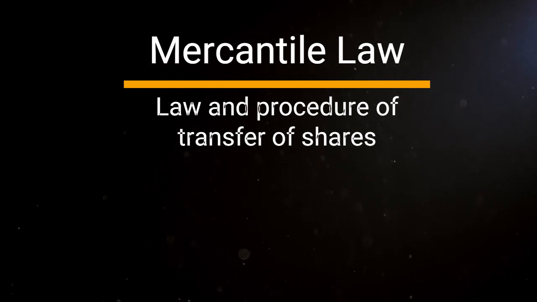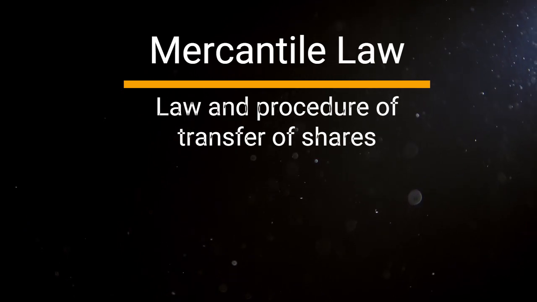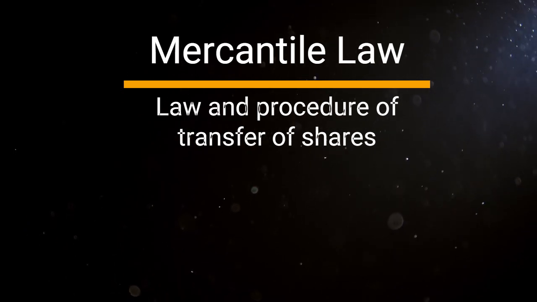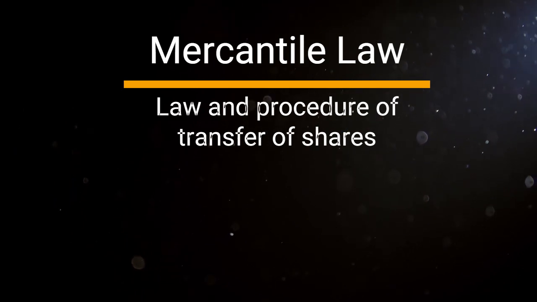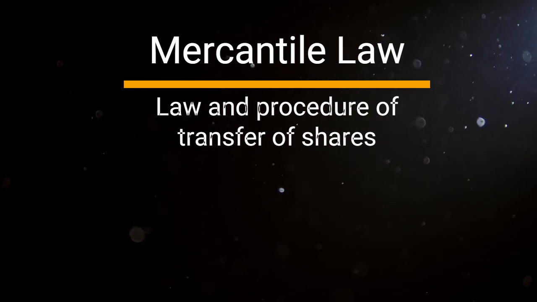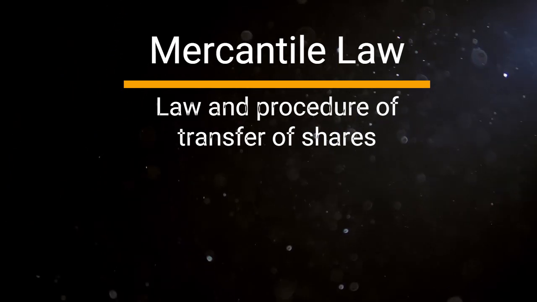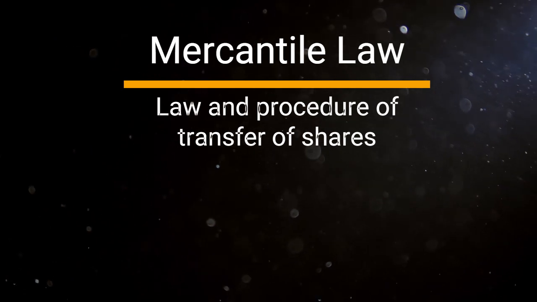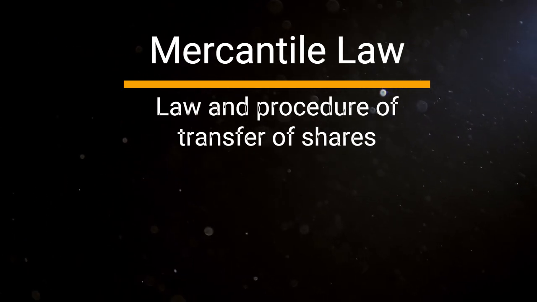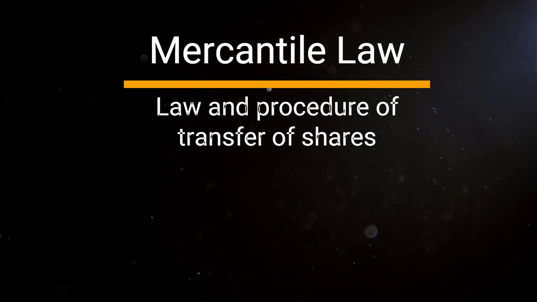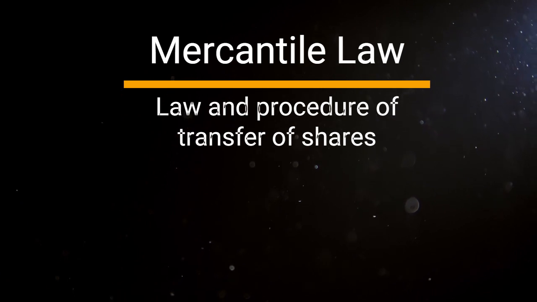Heading number 4. Kinds of share. Following are the main kinds of share. 1. Ordinary shares. 2. Preferred share. 3. Deferred share. Heading number 5. Transfer of share. Share is a movable property of a company. It can be transferred in the manner provided by the Articles of Association of the company. Heading number 6. Who can transfer the share? A shareholder has power to transfer his shares.